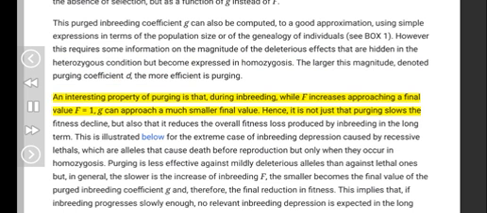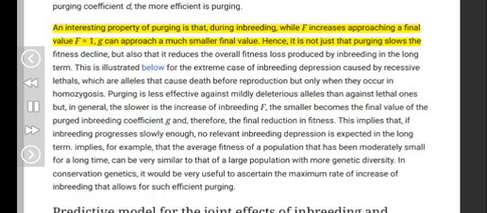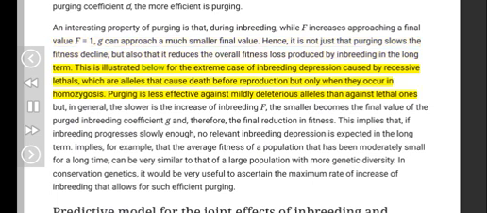An interesting property of purging is that, during inbreeding, while F increases approaching a final value F equals 1, G can approach a much smaller final value. Hence, it is not just that purging slows the fitness decline, but also that it reduces the overall fitness loss produced by inbreeding in the long term. This is illustrated below for the extreme case of inbreeding depression caused by recessive lethals, which are alleles that cause death before reproduction but only when they occur in homozygosis.